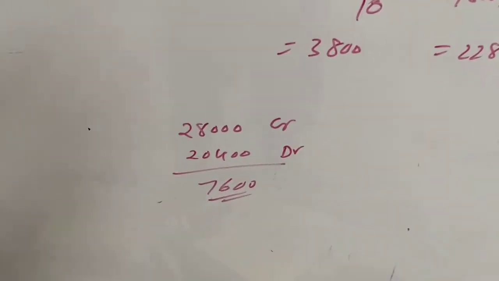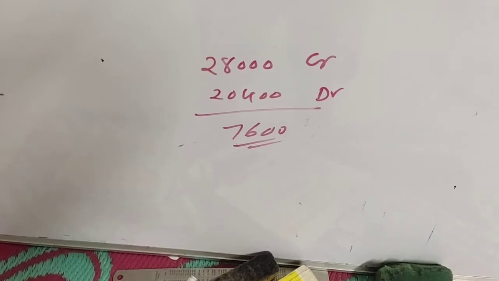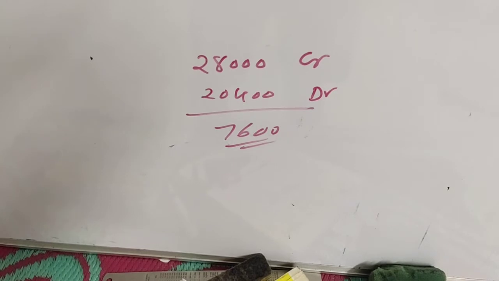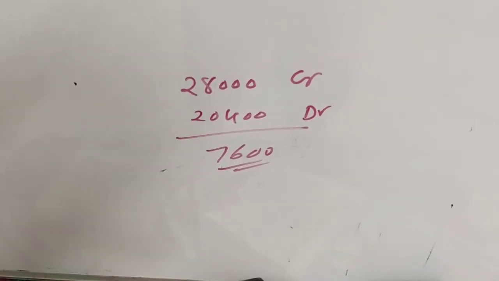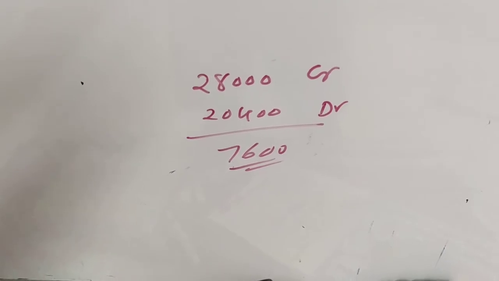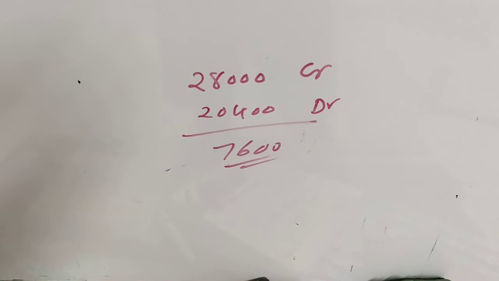Let us see what the situation is in our sum. We will find that the credit side total of revaluation is 28,000 and the debit side total is 20,400. That is, 7,600 is the difference, right? So it is a credit balance of 7,600, which means it is a profit on revaluation.